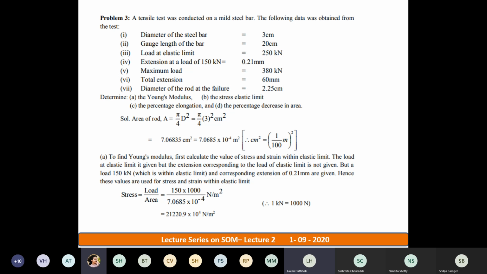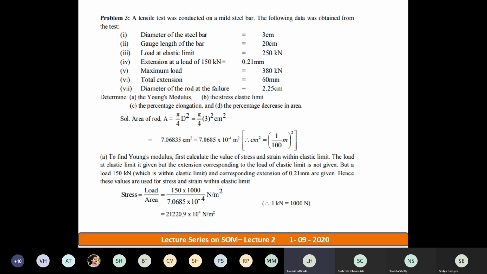Even if you take 250, your answer is very correct because that is also load at elastic limit. But the only problem is after calculating stress at 250, there is no value to calculate strain at 250. So that is why I am going for 150 kilonewton load. Calculate stress at 150 and strain at 150, because for 150, 0.2 mm delta L is already given to you. So with that you can calculate strain.